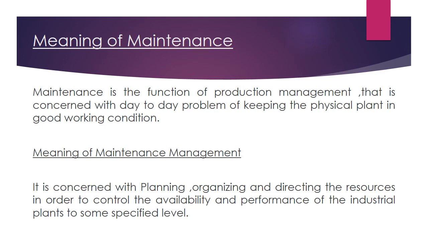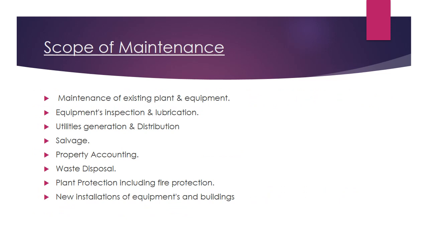All these resources have to be directed as well as controlled in an individual organization to achieve the specific task at a specified level. If we are supposed to achieve a specific task at a specific level, we require proper maintenance management.